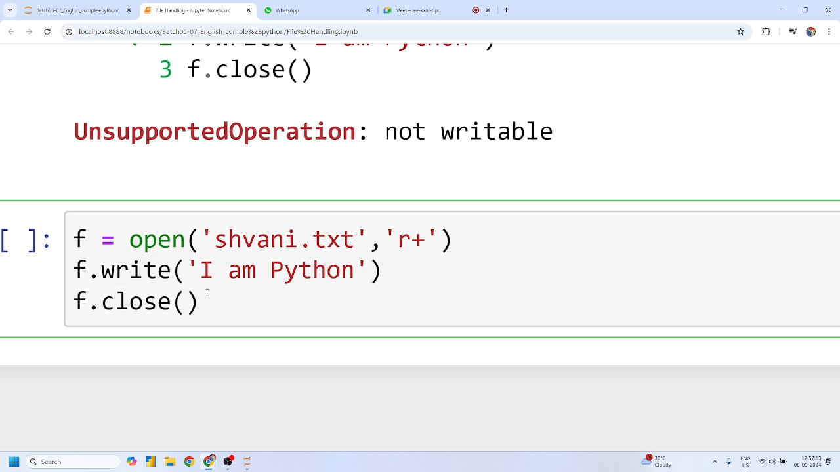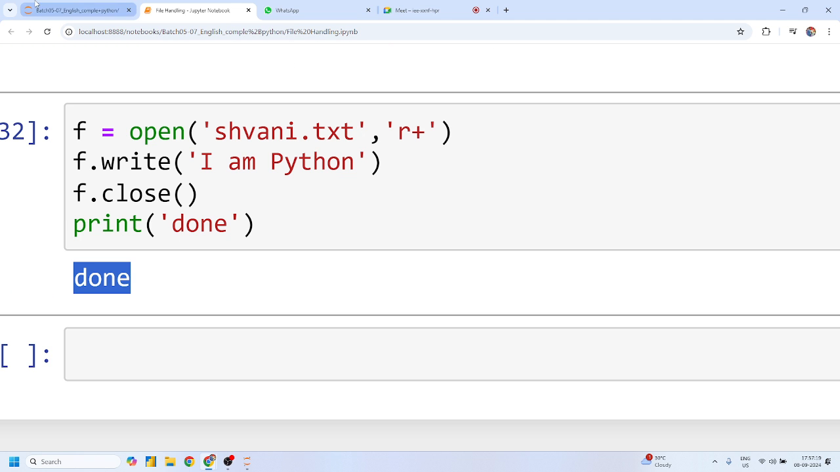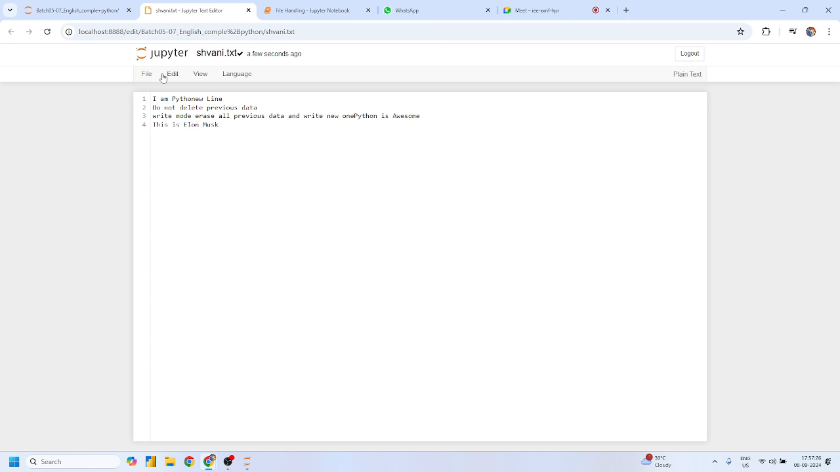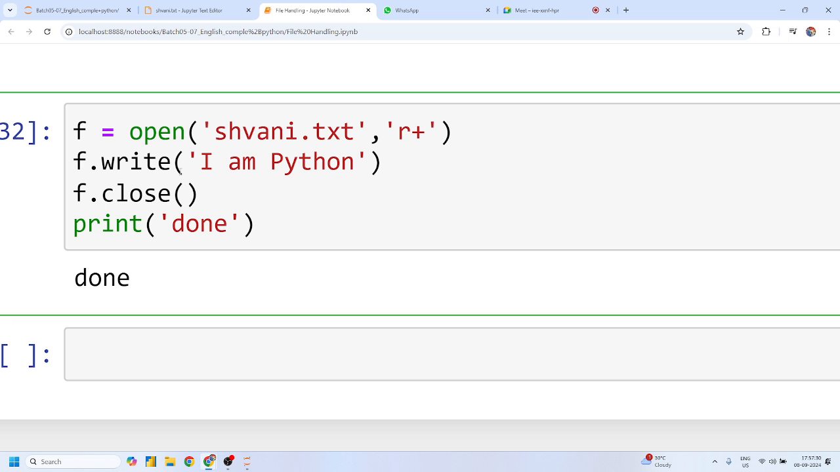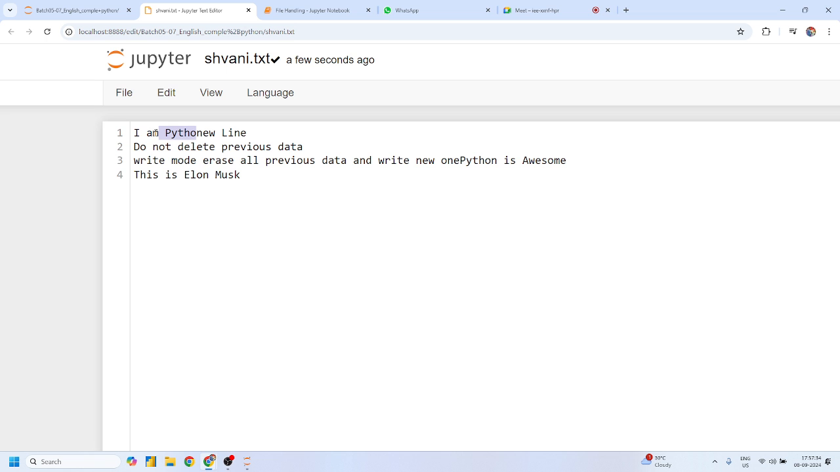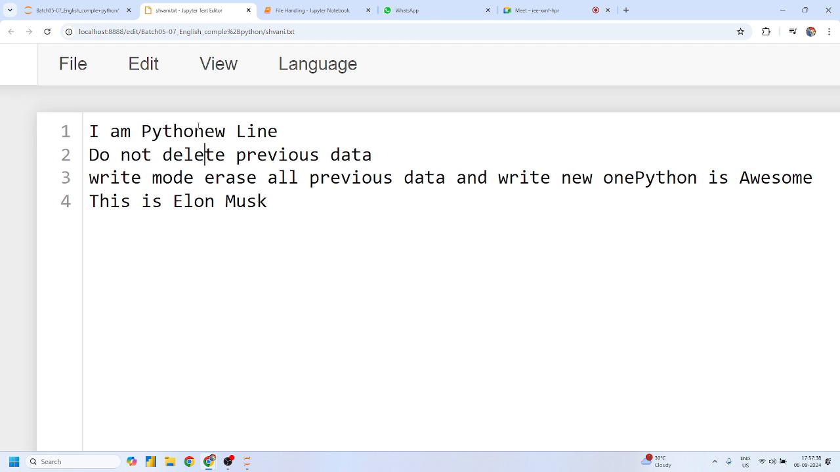Now because the mode is R plus, I can run this code. Okay guys, and because this file is opening in read plus write mode, let me refresh this. I am Python. Where is I am Python? Okay, I am Python is in this first line, right? I am Python in this first line.